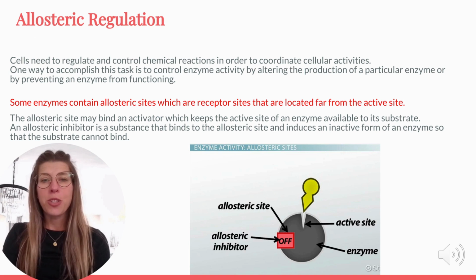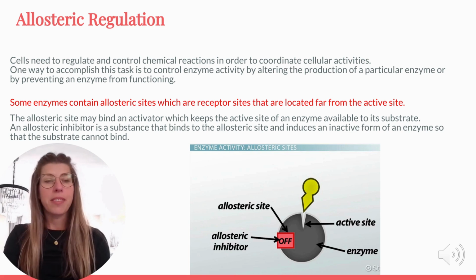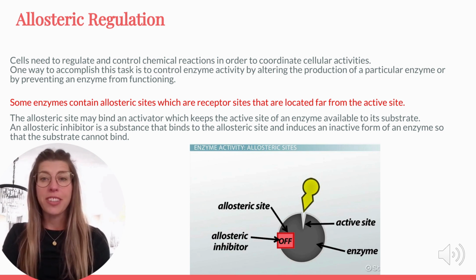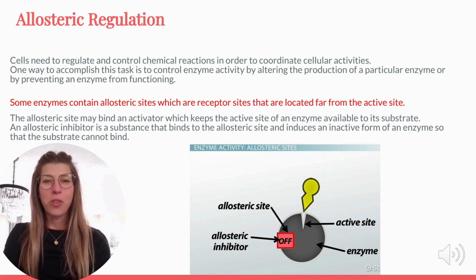Cells need to regulate chemical reactions to maintain balance and efficiency. One way they do this is through allosteric regulation. Some enzymes have allosteric sites, receptor sites located away from the active site. These can bind either activators, which keep the enzyme active, or inhibitors, which render the enzyme inactive. This regulation ensures that enzymes are only active when needed, helping cells conserve energy and resources.